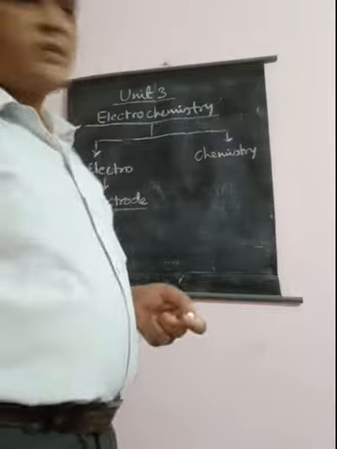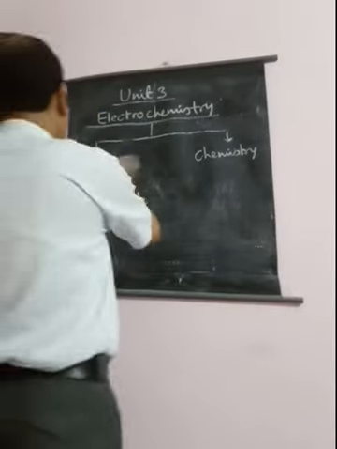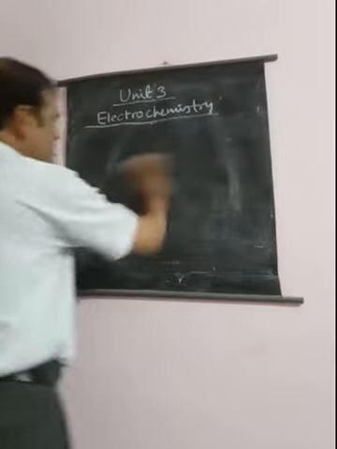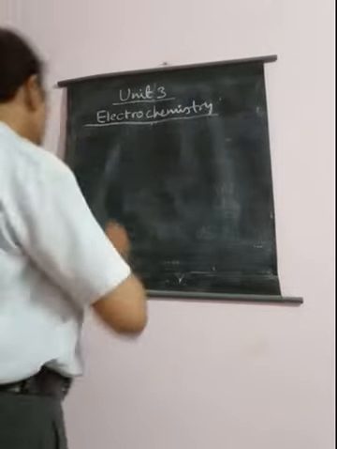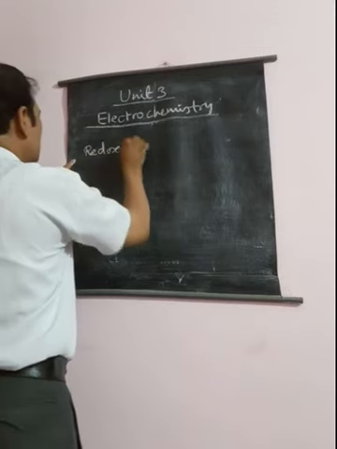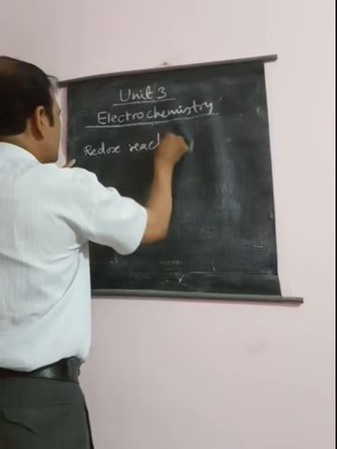Now we will see another topic that is known as redox reactions.